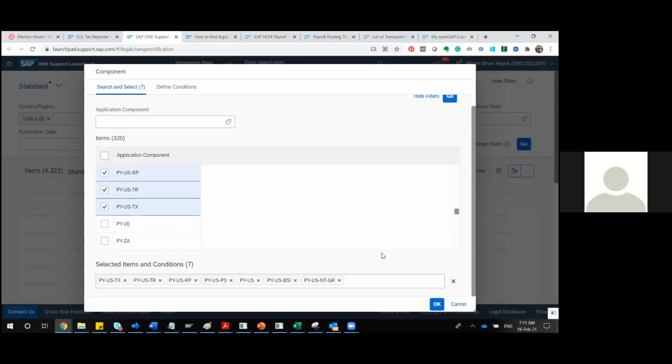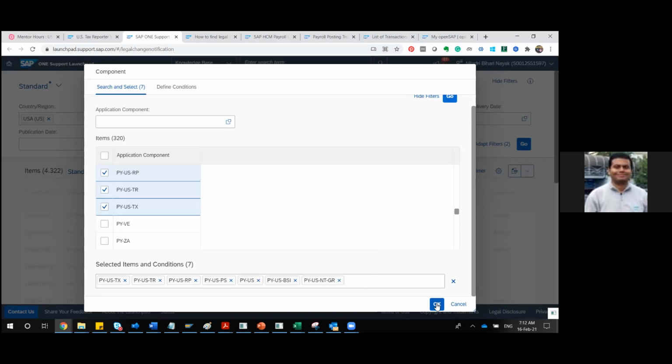Is it the same classification as in the standard document? Yes, whenever you are following any SAP notes, it will also be mentioned. I will come to that. They use the same PY-US-TR, PY-US-TX taxes; it looks like the same. It is similar, but I will tell you what exactly it means.